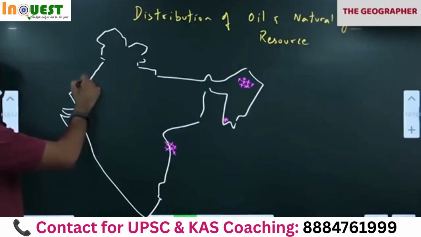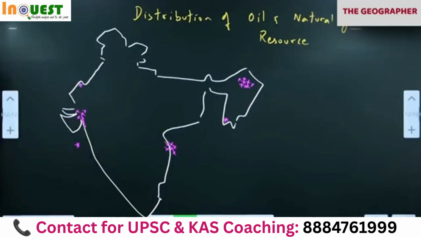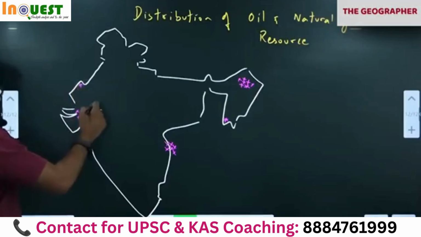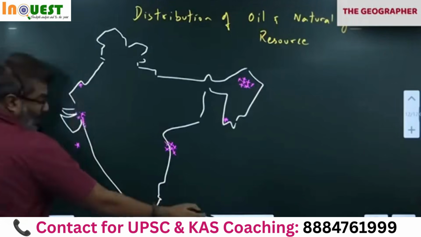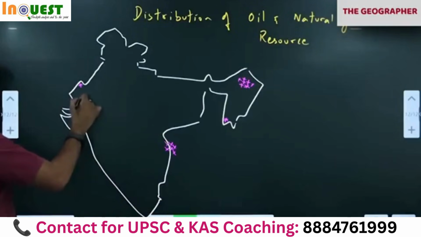Tanot, Jaisalmer. Okay? Then here in Barmer district of Rajasthan, all of you see here, Barmer is this district, close to Gujarat. Here also in the Thar desert of Rajasthan, they discovered 4 oil fields. It's a desert, no villages nearby.